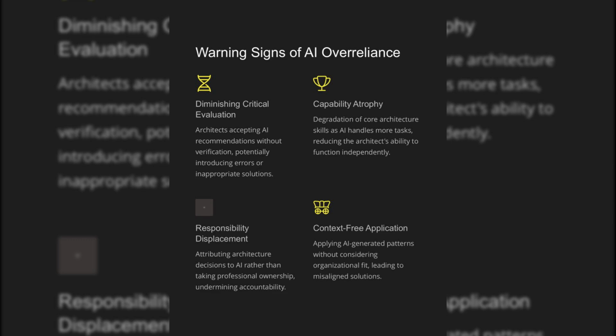Architects accepting AI recommendations without verification, potentially introducing errors or inappropriate solutions. As AI handles more tasks, reducing the architect's ability to function independently. Attributing architecture decisions to AI rather than taking professional ownership, undermining accountability. Applying AI-generated patterns without considering organizational fit, leading to misaligned solutions.